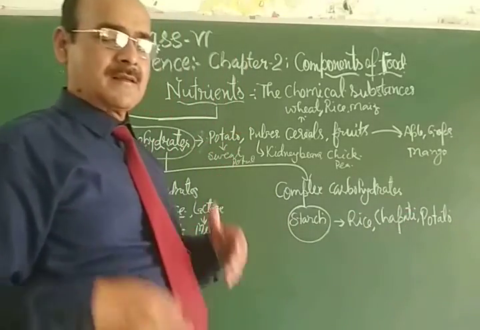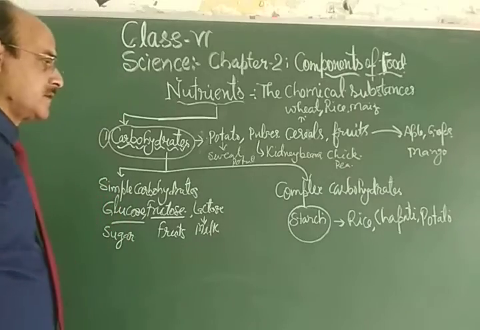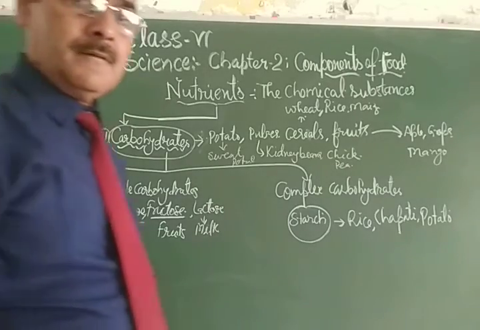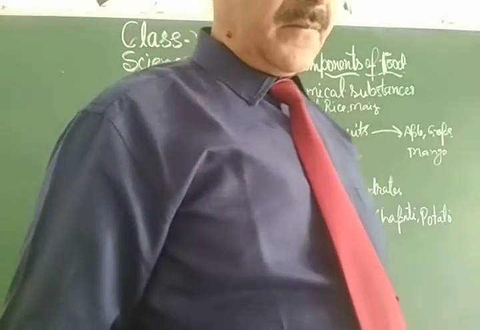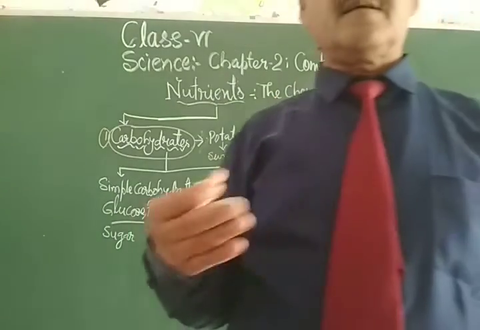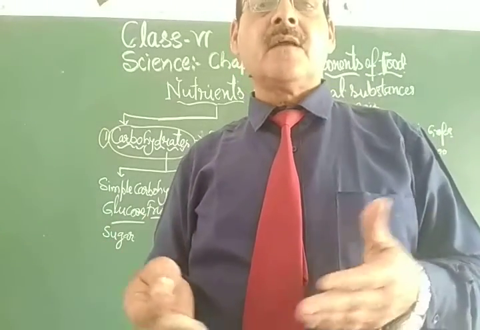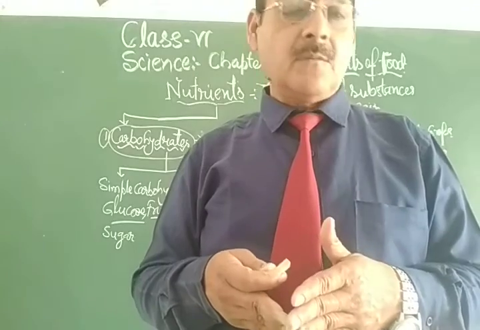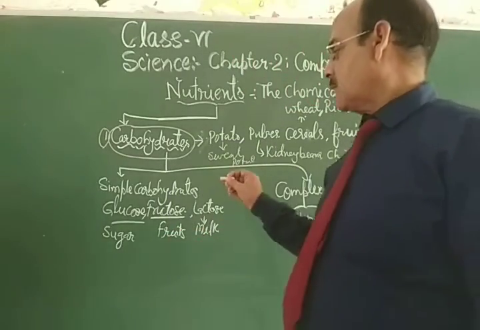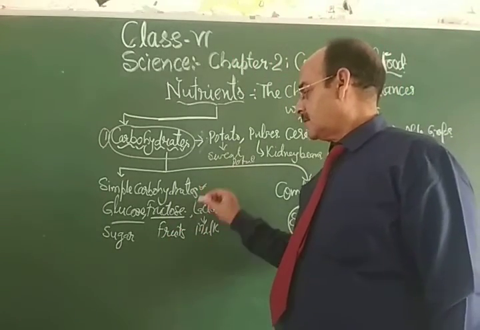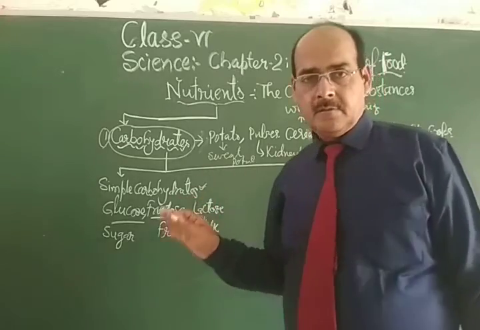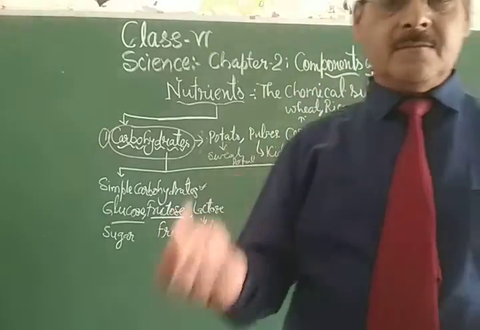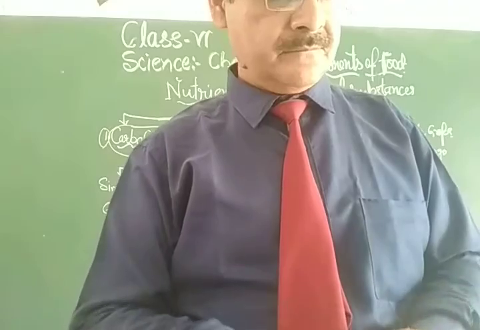When you are eating rice, potato and chapati, you are getting complex carbohydrate, which gets digested in our stomach, in our body, and provides the simple carbohydrate so that it gets absorbed in our body and provides energy to us.